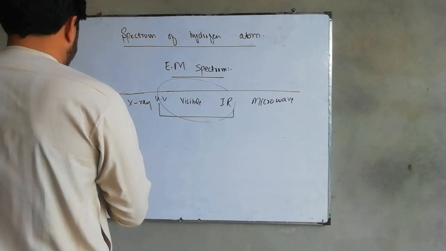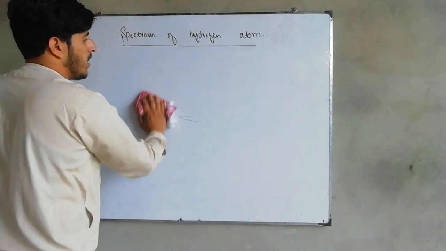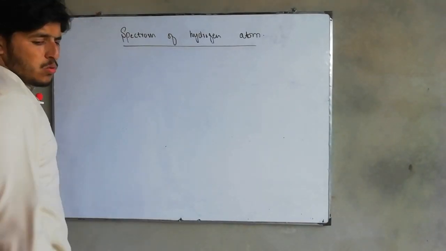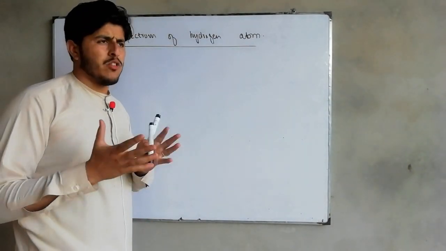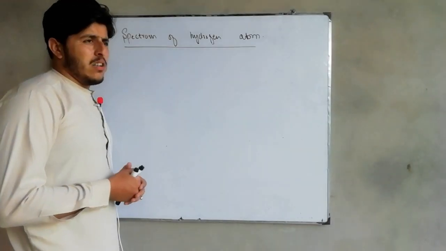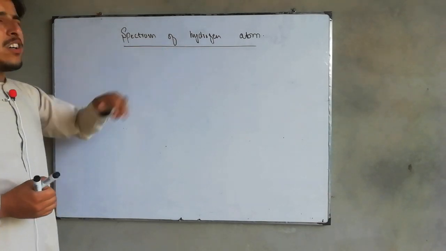then after that, if you know the electromagnetic spectrum, I think there will be nothing left to know about what is ultraviolet, what is the visible part, and what is the infrared region. So this is a general discussion about that. Now the topic is the spectrum of hydrogen atom.